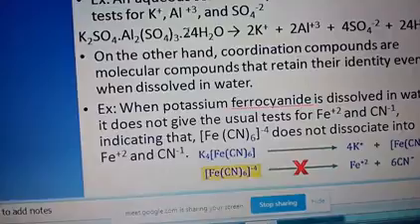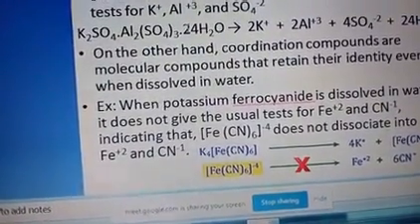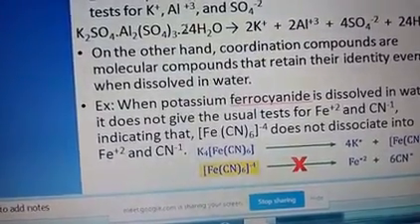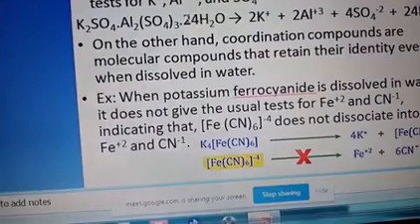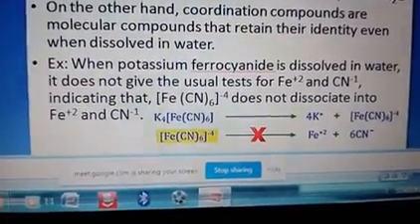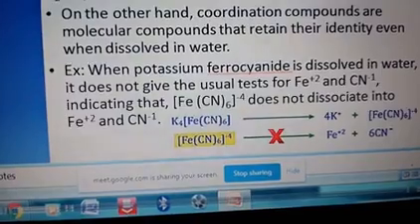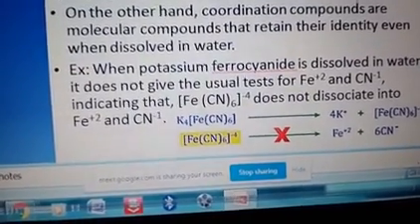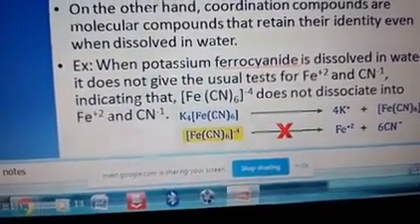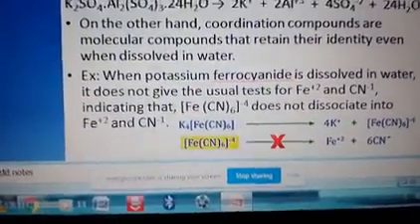Potassium ferrocyanide, which is a coordination compound, when dissolved in water does not give the usual tests of Fe2+ ion and CN- ions. That indicates that the [Fe(CN)6]4- anion part does not dissociate into ions again. So here the formula itself we have already known.